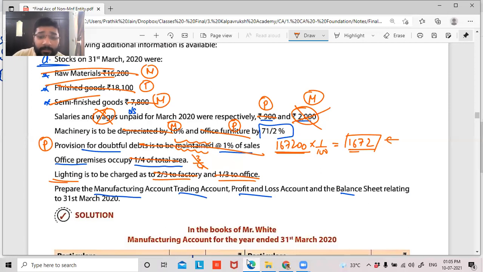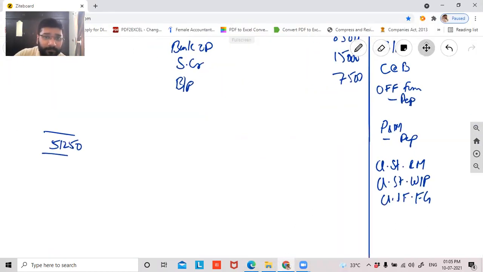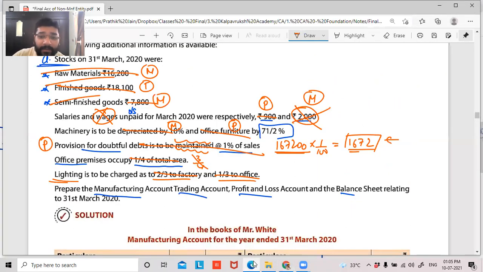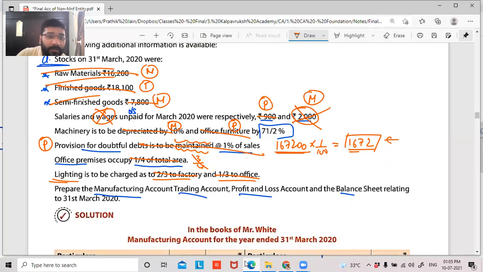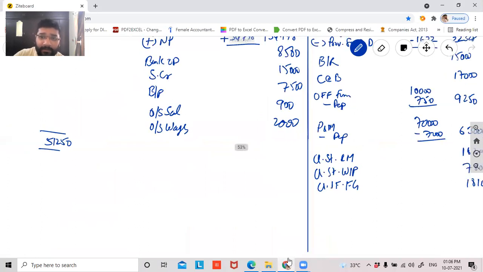Salaries and wages unpaid, guys, outstanding. So outstanding salary means liability. Outstanding salary, how much? 900, and outstanding wages 2,000. So this is also done. Depreciation also recorded, provision also recorded, this also recorded, this also recorded. Okay. I hope now the balance sheet should tally, guys. Please say me if this is tallying or not tallying.